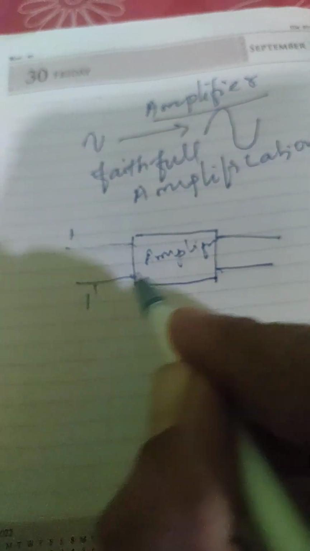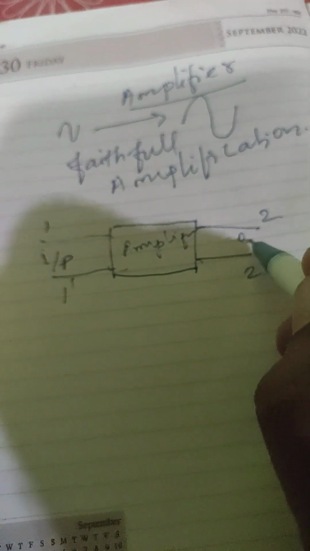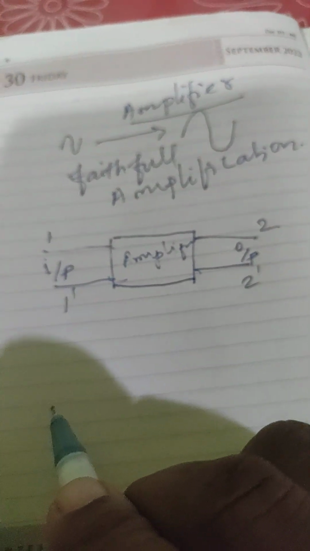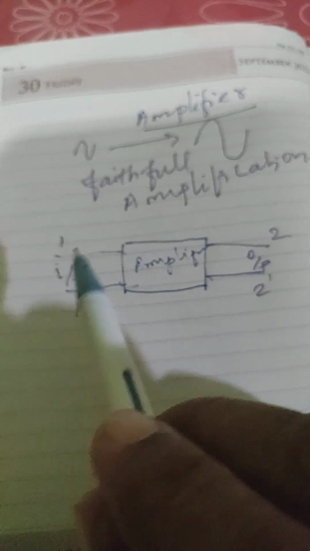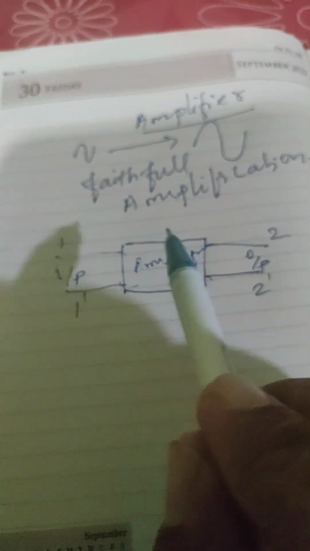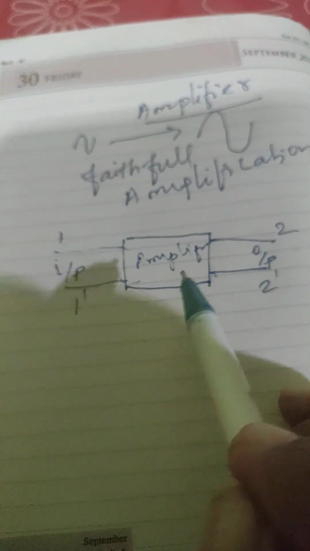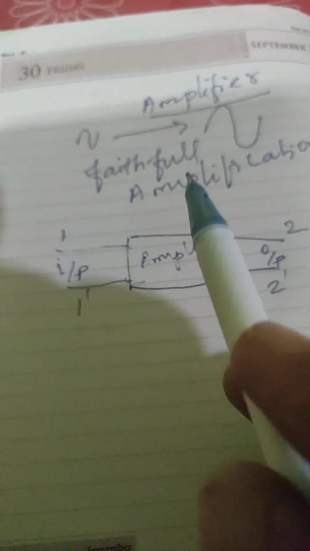There will be 4 terminals, 1, 1 dash, 2, 2 dash. This one is the input port, this one is the output port. If this electronic circuit may act as the amplifier, there should be a condition.